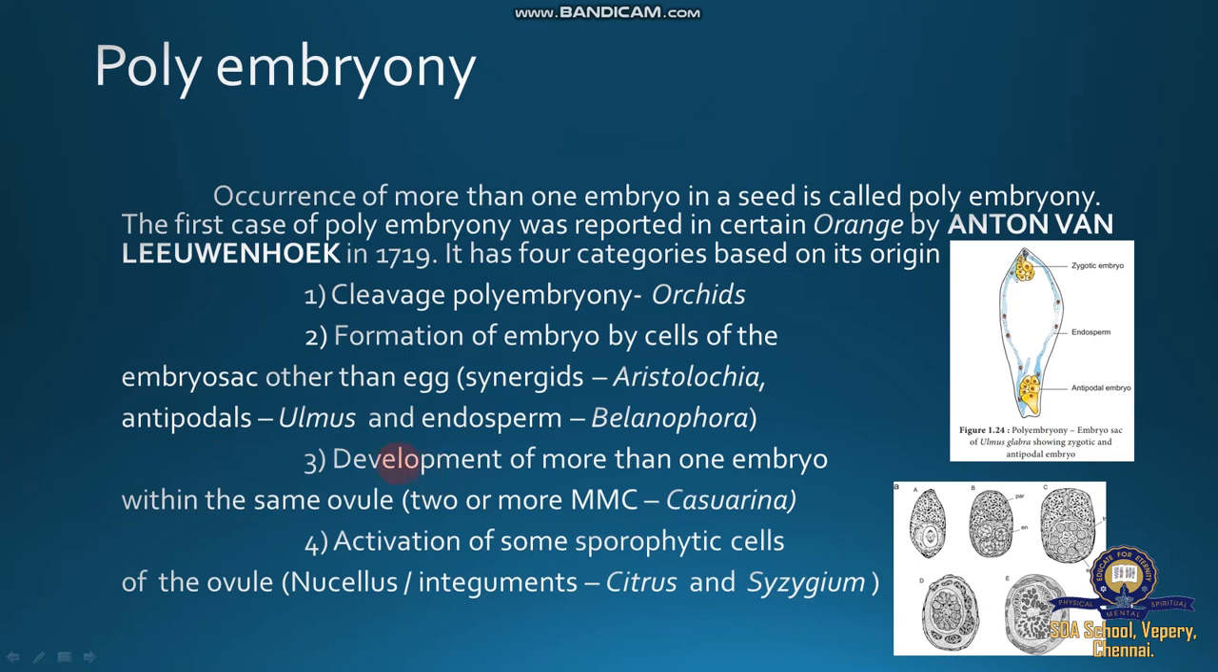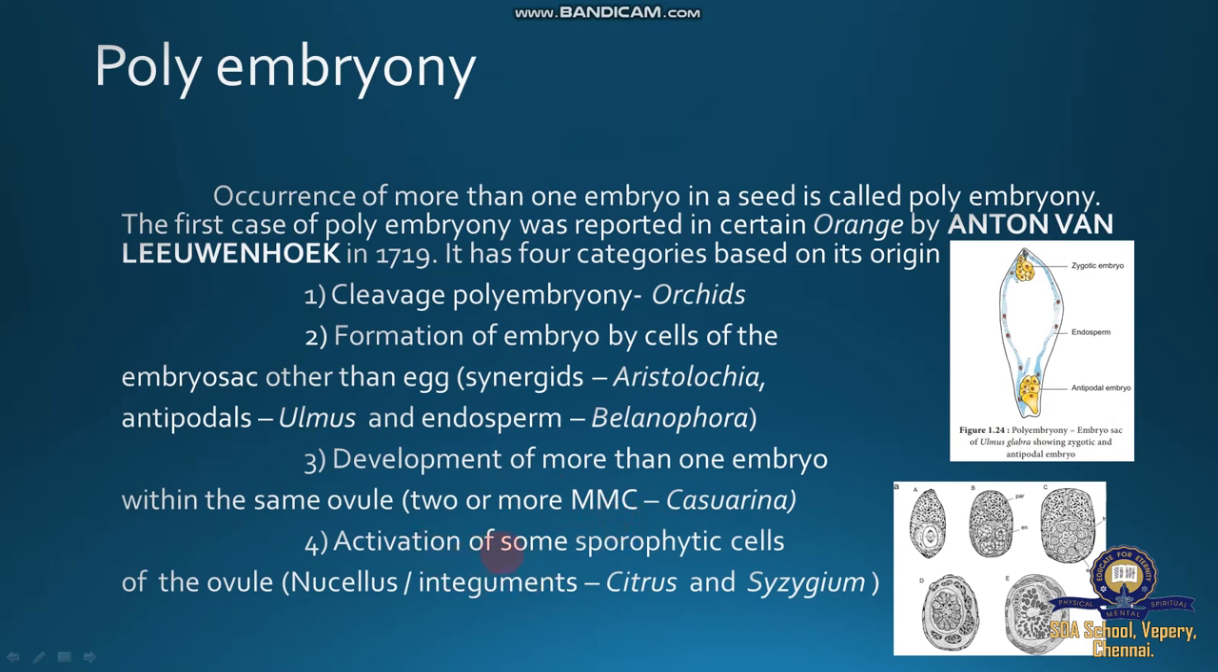Then the third type, development of more than one embryo within the same ovule. Normally an ovule has only one seed, but here many embryos are present inside a single seed or single ovule. Two or more megaspore mother cells, example Casuarina. In Casuarina plants, two or more embryos are produced through the MMC.